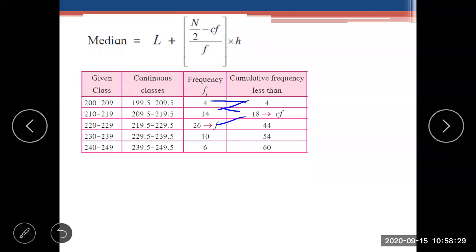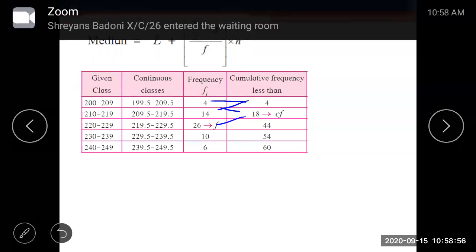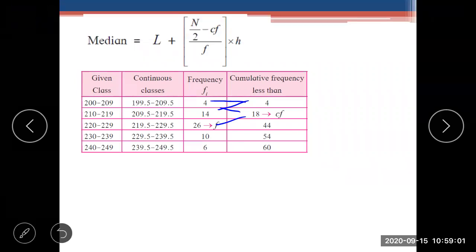In the cumulative frequency, in which class will 30 come? See here, in the cumulative frequency: 4, 18, 44. 44 is greater than 30 and 18 is less than 30. So 30 is present between 18 and 44.